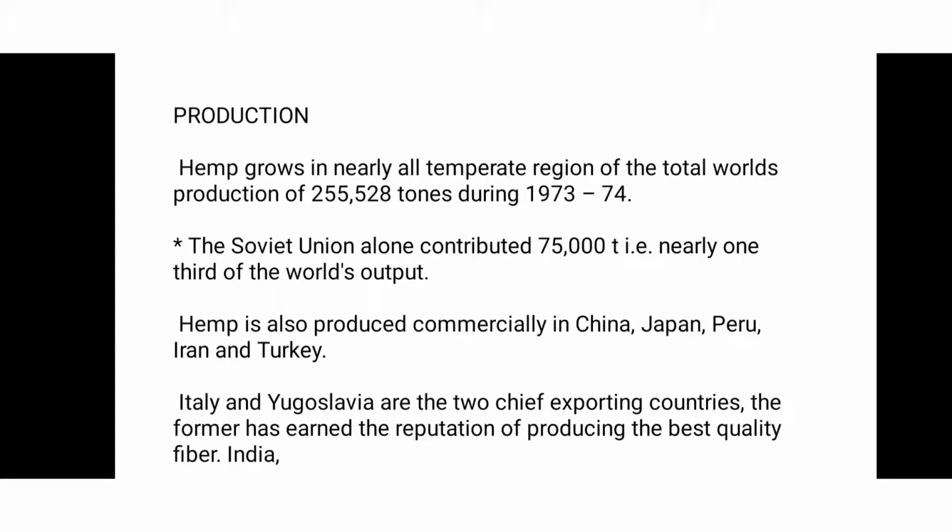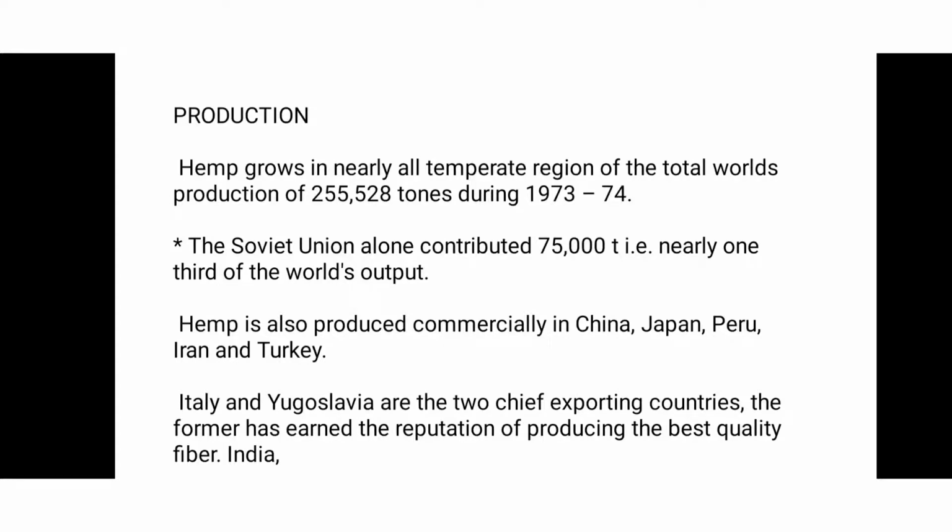After the botanical features, some production of hemp. Hemp grows in nearly all temperate regions. Of the total world production, it is 2,55,528 tons during 1973 to 74, and the Soviet Union alone contributed 75,000. It's nearly one third of the world output.